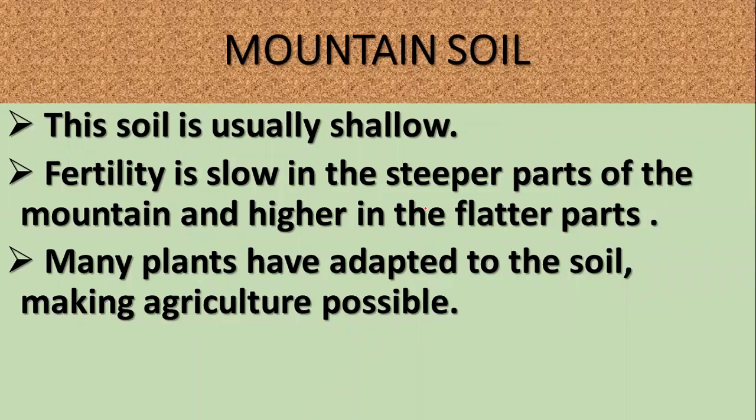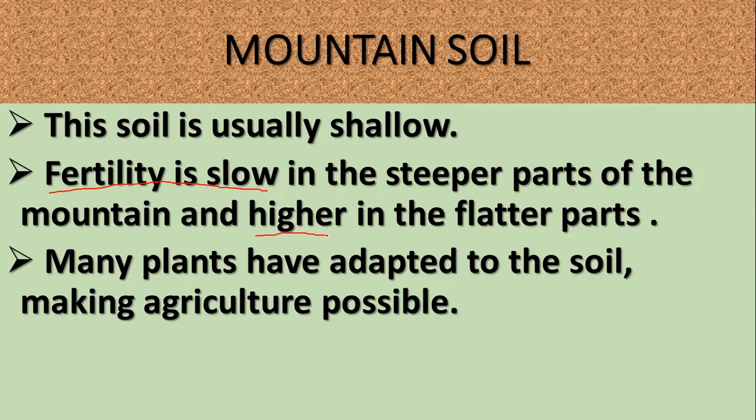Next, it is the mountain soil. This soil is usually shallow, children. The reason is it is on the mountains, so you can't have any depth of soil. What about fertility? Fertility is very, very low. The fertility is low in the steeper part of the mountain and higher in the flatter part.